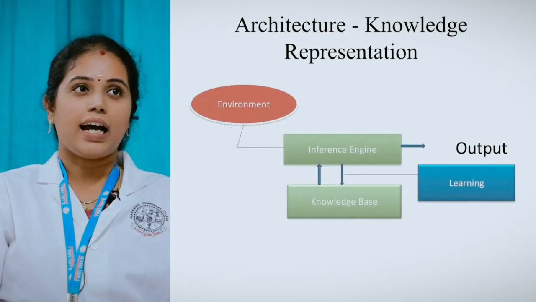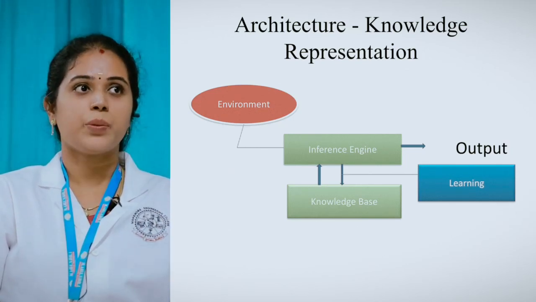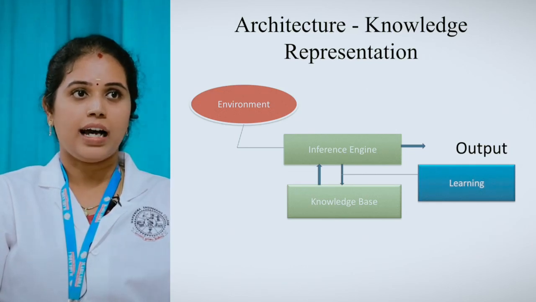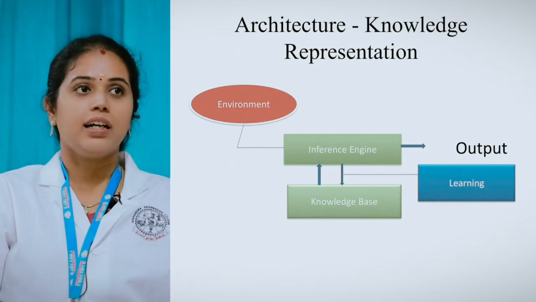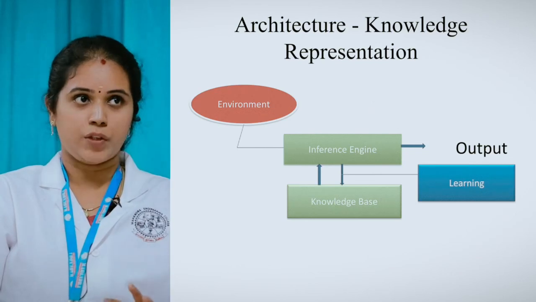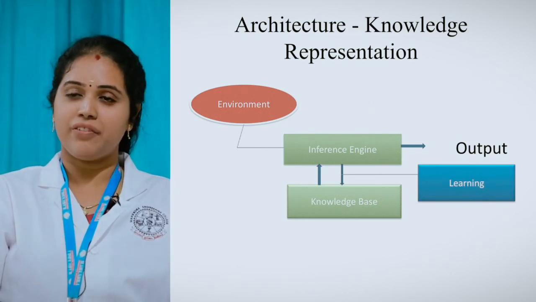Then here is a little architecture about knowledge representation. We have four blocks: environment, inference engine, knowledge base, and learning. What is the environment? It is the outside world, right? The agent present in the environment gets information from the environment and gives it to the inference engine. What is the purpose of the inference engine?